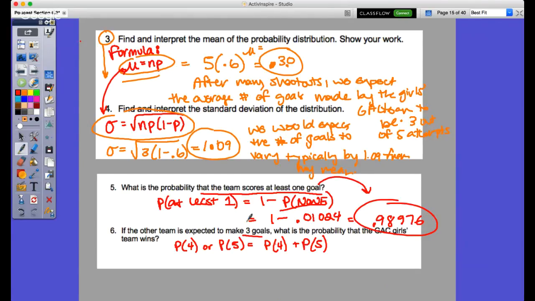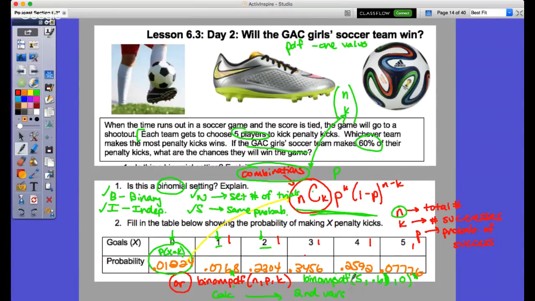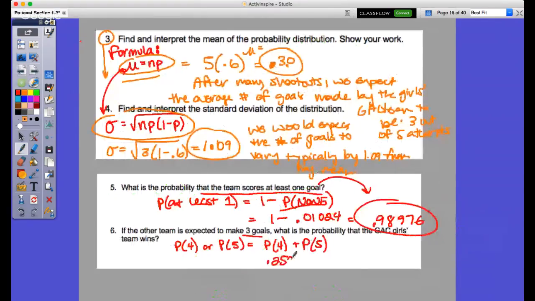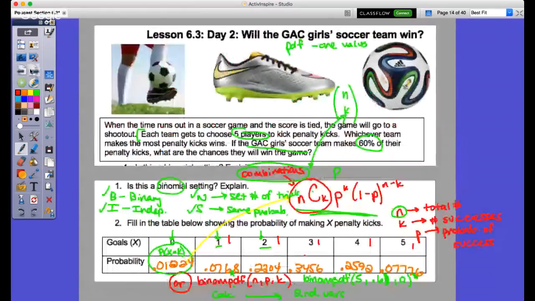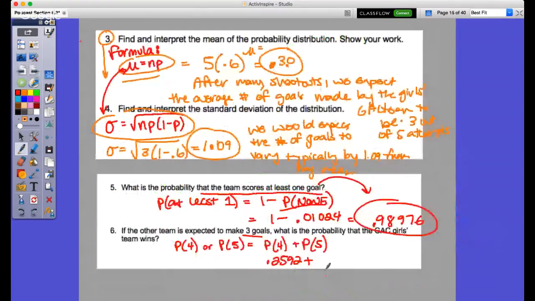Well, after I do this, I would back up and say, okay, that'd be 0.2592 plus, sorry, come back here, 0.0776. So here we go. Okay, is that 3 sevens? Yeah, perfect. And then once I add these two together, I get 0.33696. This is a great FRQ question, especially from that binomial that's created. And that would be something really good to go over.